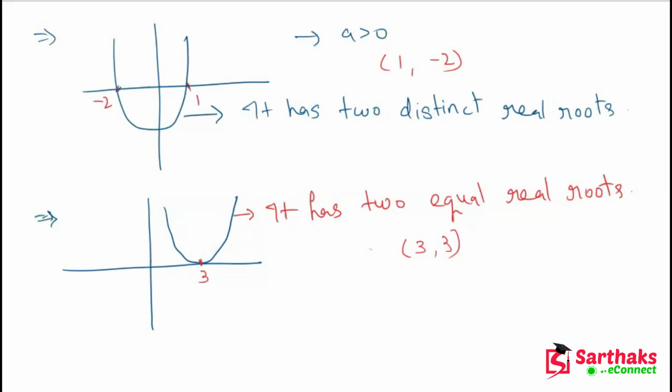Okay, my dear friends, so this is the concept of the graph of quadratic polynomial. In this lecture we learned how to draw the parabola and the terms of the parabola: axis of symmetry and vertex of parabola. So we learned a lot of terms and definitions of this parabola and its graphs.